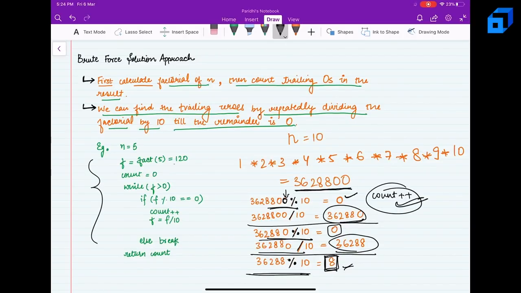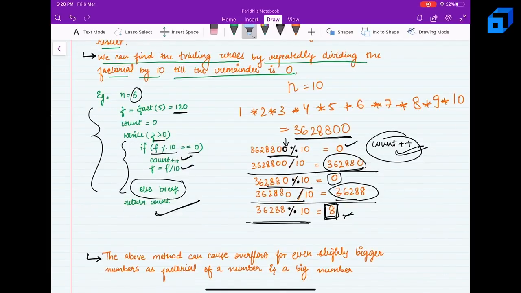that we have got the factorial as 120 when n is 5. So we will run our loop till this factorial is greater than 0. If f mod 10 is equal to 0, we will simply count it up and divide f by 10. Else, if it's not 0, then we will simply break, because we do not care what is there on the left, and we will simply return the count.